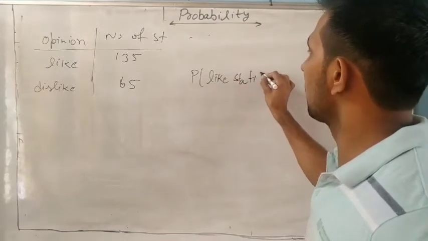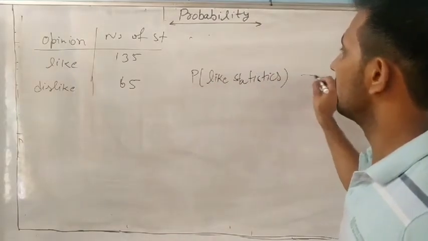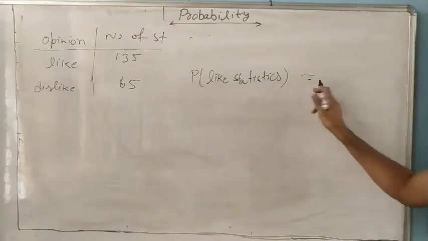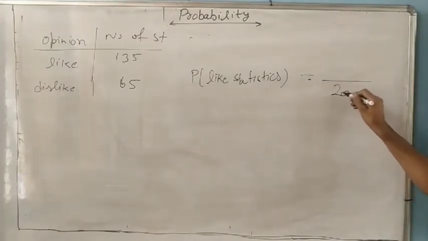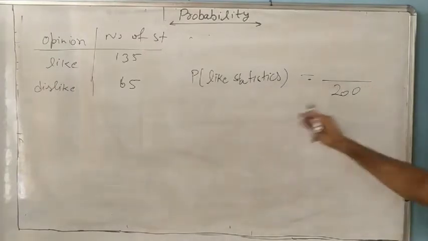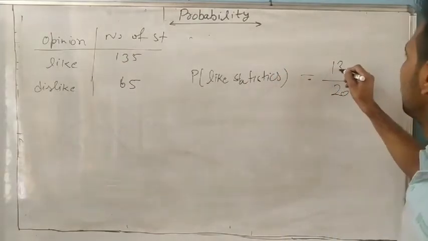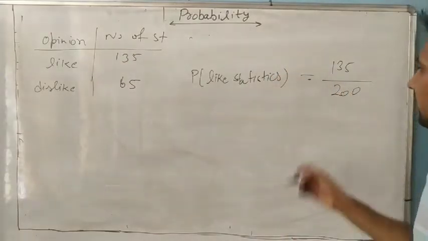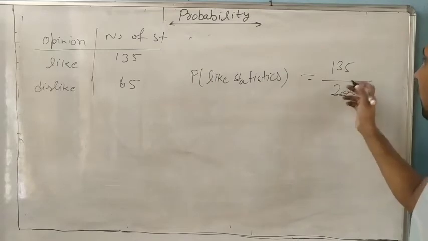First we will write the formula. Don't write it directly. So the probability, like in statistics: total number of trials, how much? The total number is 200, and likes how much? 135 divided by this one, and cut, it is 2 upon 5.